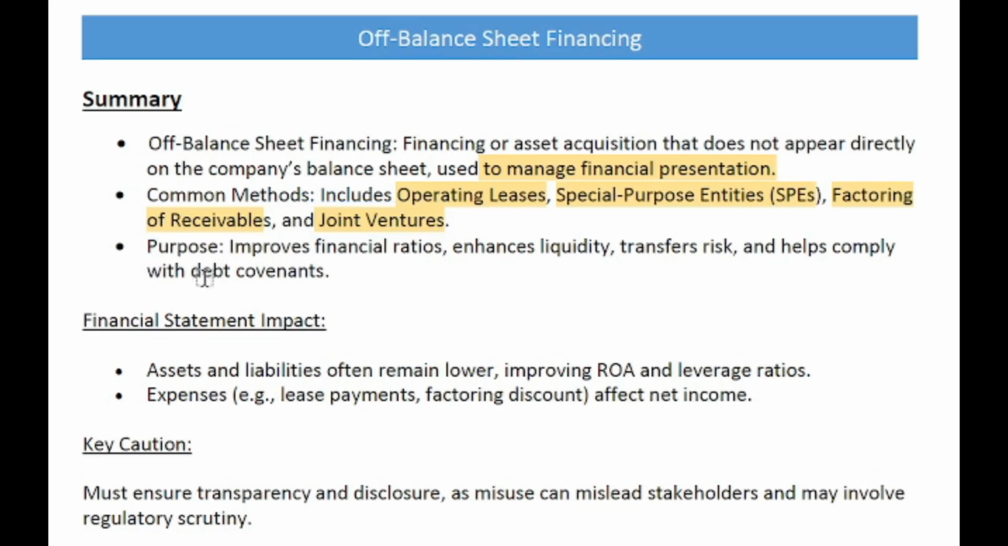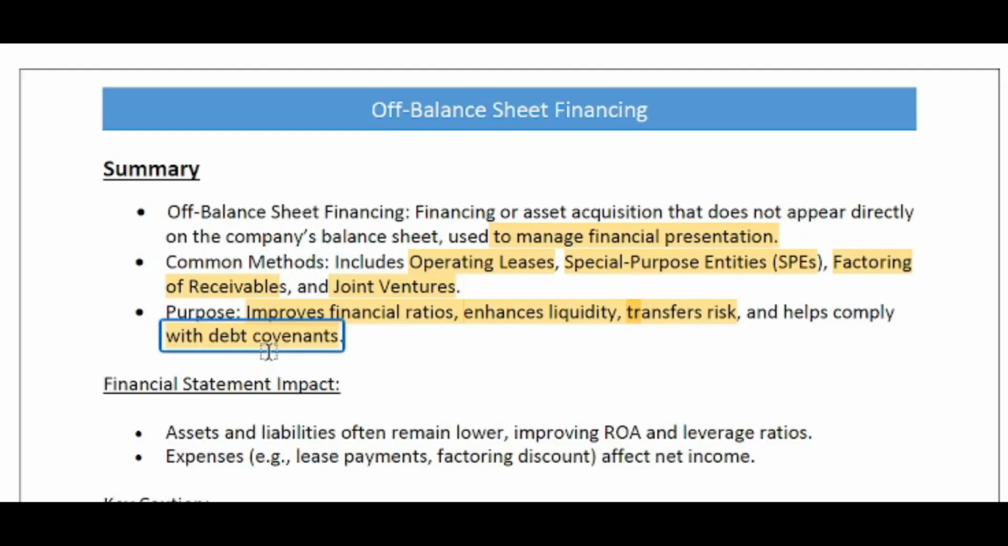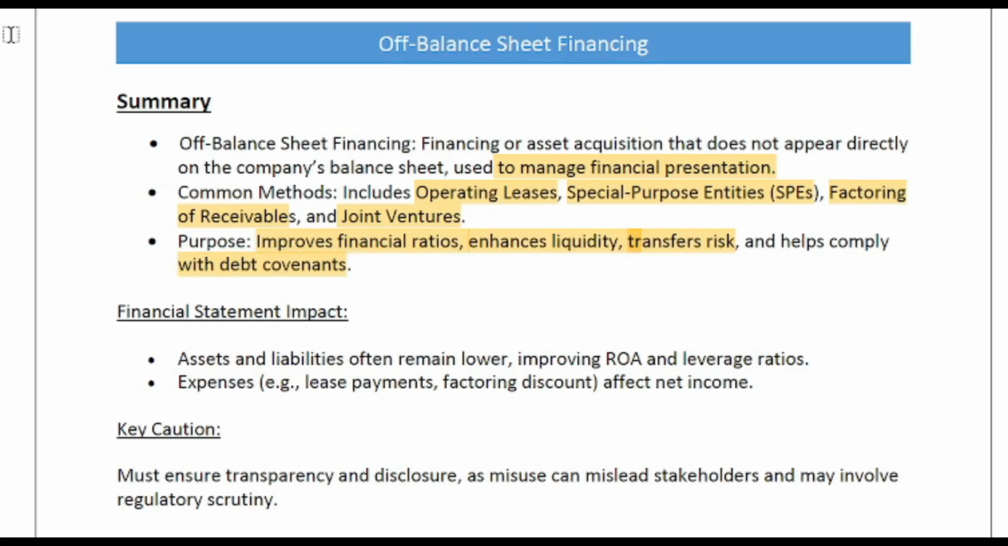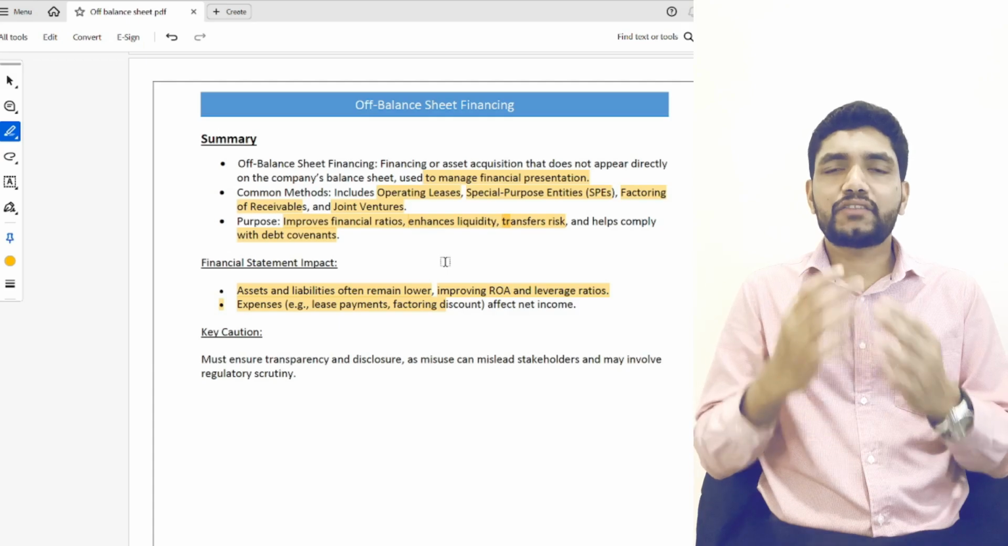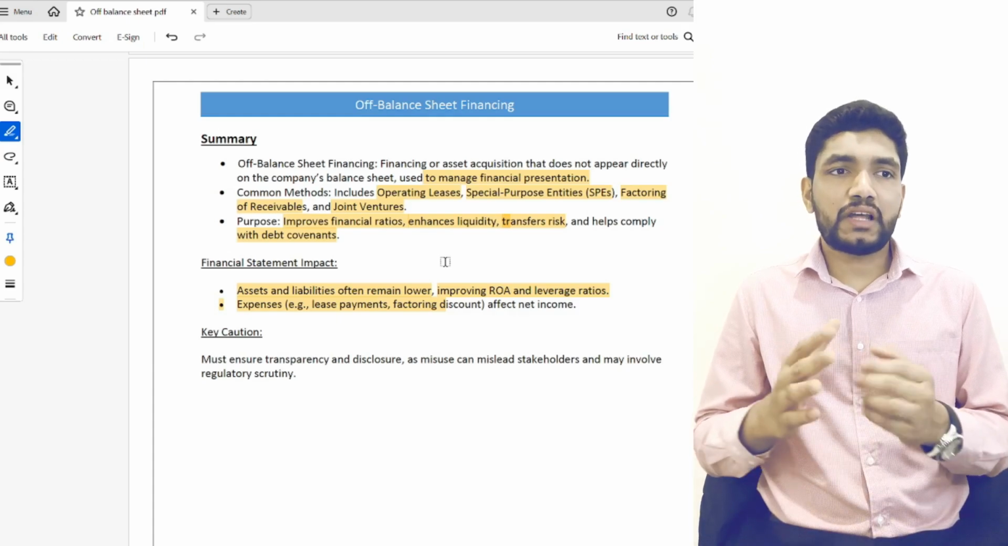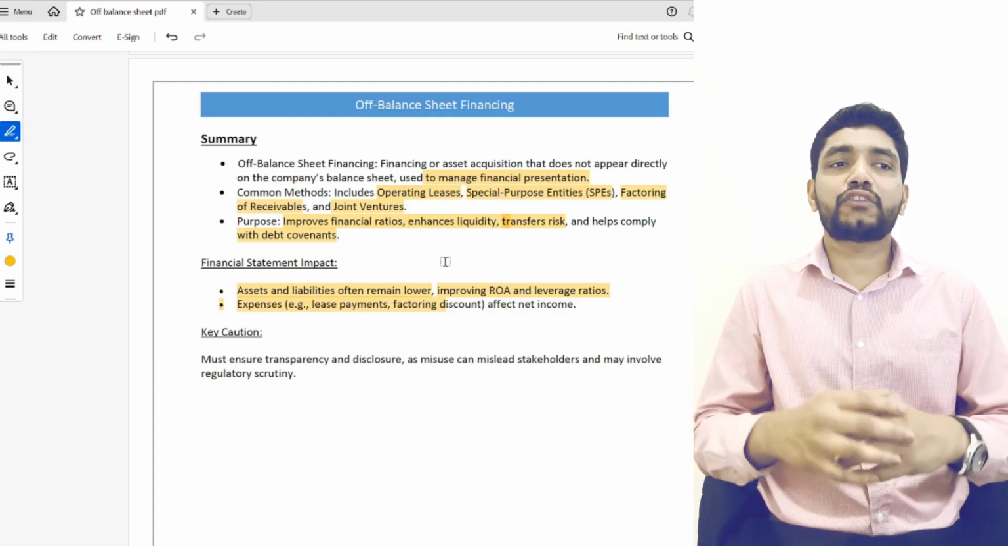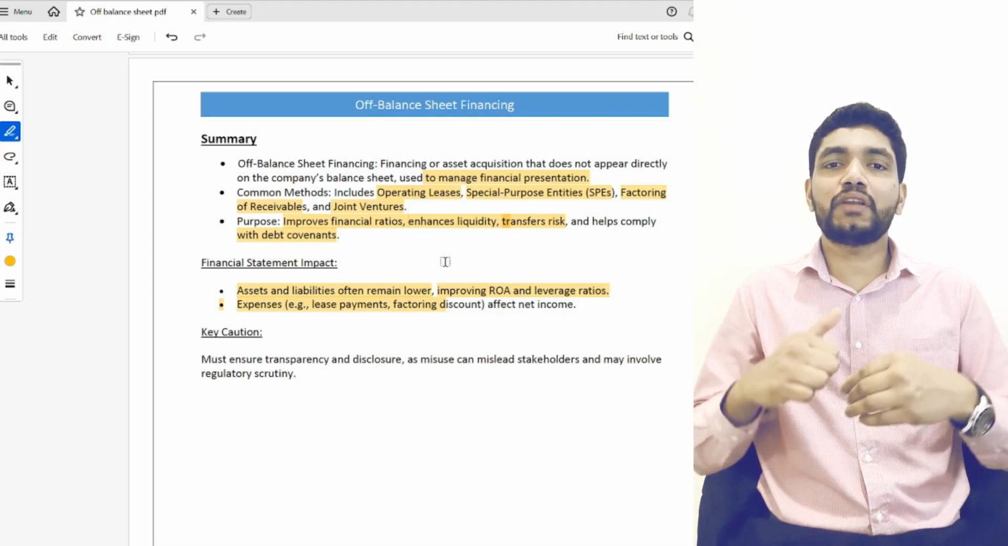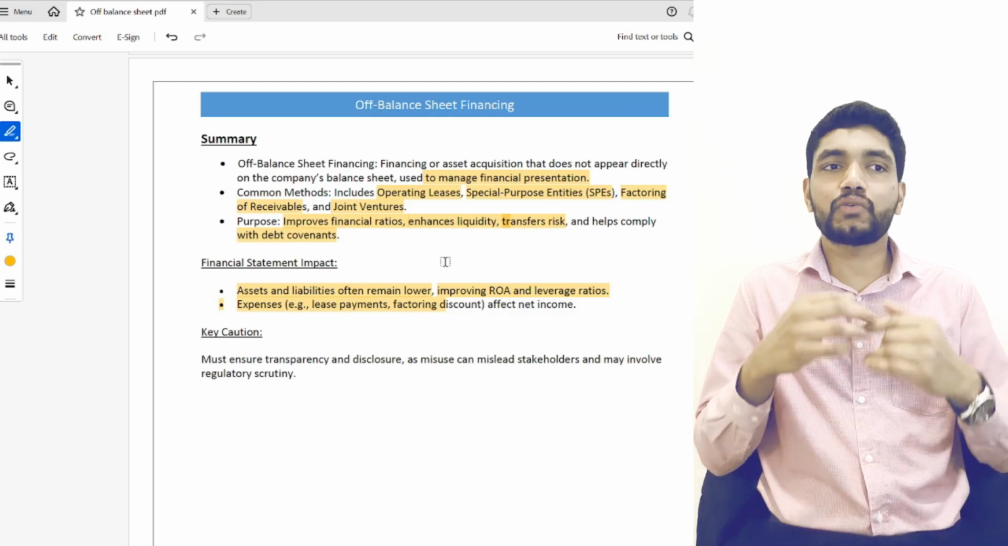The purpose of off balance sheet financing is to improve financial ratios, enhance liquidity, transfer risk, and help comply with debt covenants. On the impact on financial statements, assets and liabilities often remain lower, improving return on asset and leverage ratios. Due to off balance sheet financing, assets and liabilities normally show as lower because this financing is not recorded on the balance sheet. That means the assets are not showing in the balance sheet, so it will improve the return on asset and also the leverage ratios.